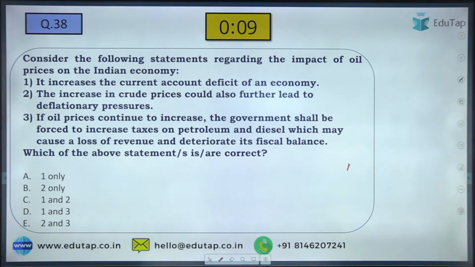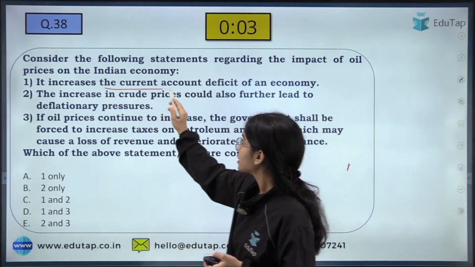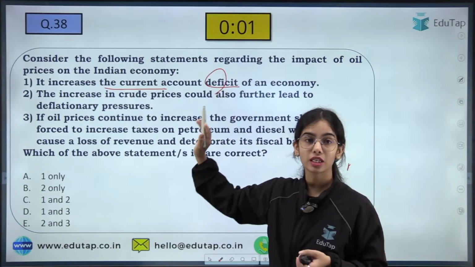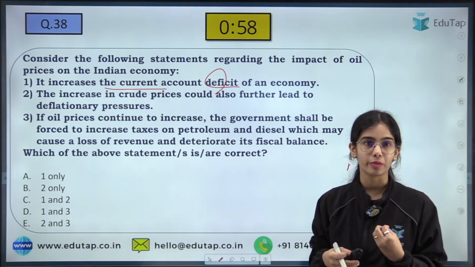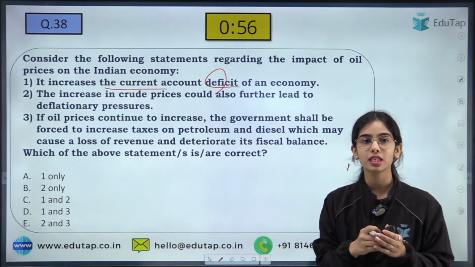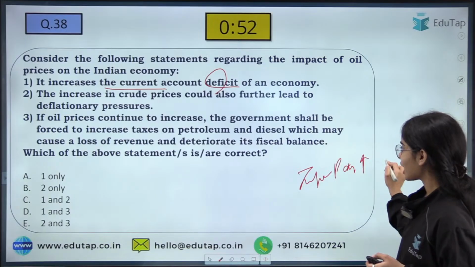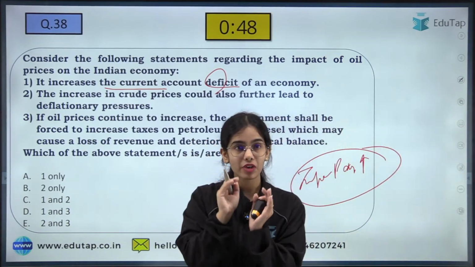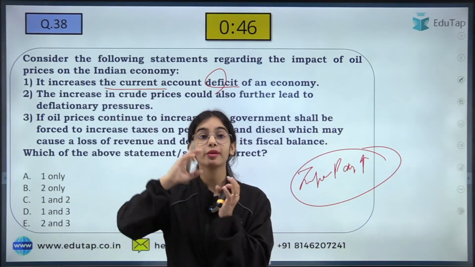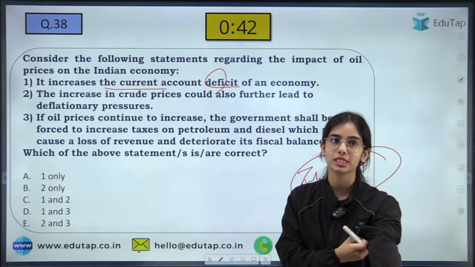Consider the following statements regarding the impact of oil prices on the Indian economy. They increase the current account deficit. Yes, if the oil prices are increasing and we import oil, our import payments are increasing. That means it is increasing the current account deficit because we are receiving less than what we are paying. We are paying more. When we pay more, that means deficit is happening. So current account deficit is increasing.